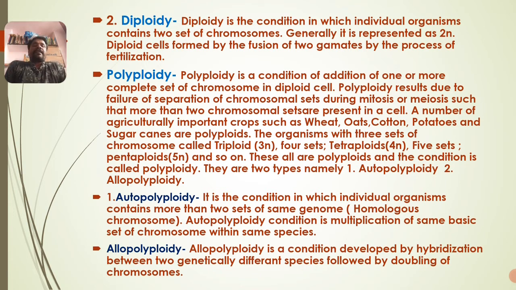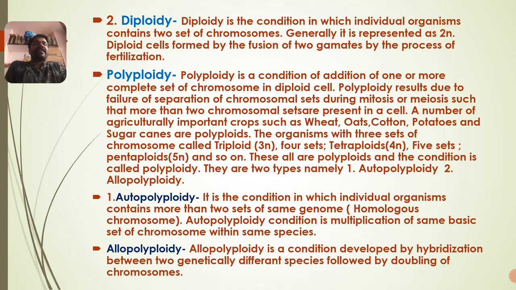And allopolyploidy. Allopolyploidy is a condition developed by hybridization between two genetically different species. In autopolyploidy it is the same species, but here they are genetically different species, followed by doubling of chromosomes. The doubling of chromosomes takes place by applying a chemical called colchicine. I think in plant breeding last semester you have already studied the hybridization techniques, and how hybridization takes place between two different species or the same species, the same genus or different genus, the same variety or different variety.